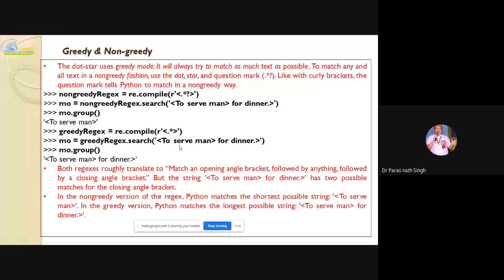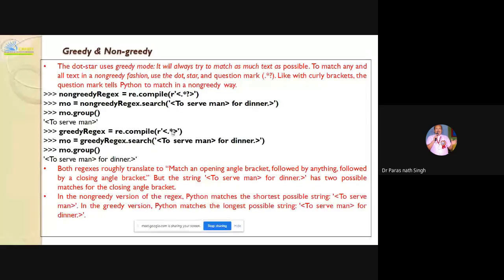So practice and see that both regexes roughly translate to: match an opening angle bracket, followed by anything, and finally followed by the closing angle bracket. But the string "to serve man for dinner" has two possible matches for the closing angle bracket, yes, the right angle bracket. And the non-greedy version of the regex makes Python match the shortest possible string, to serve man. In the greedy version, Python matches the longest possible string, to serve man for dinner.